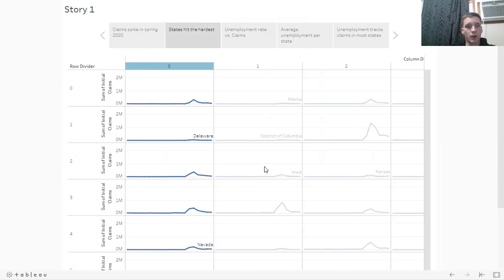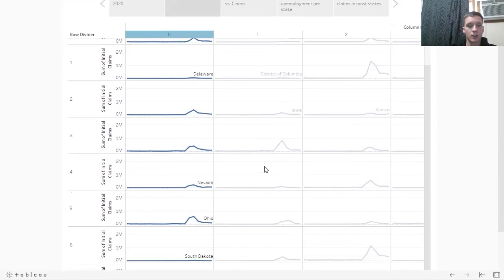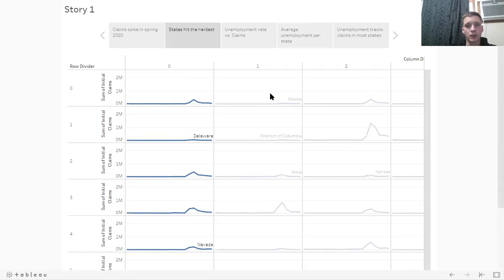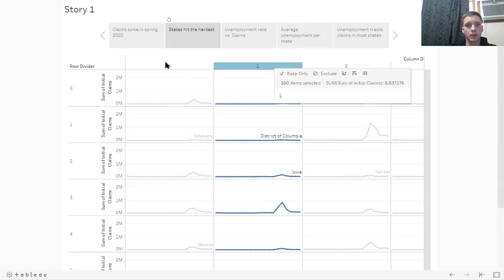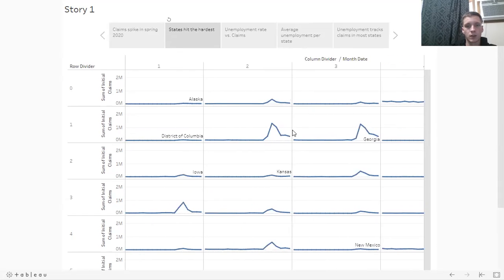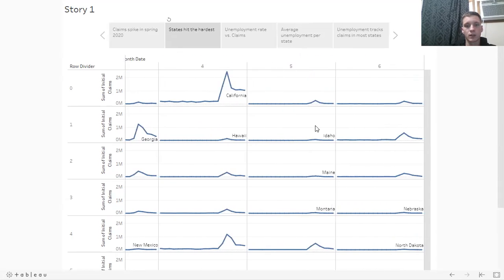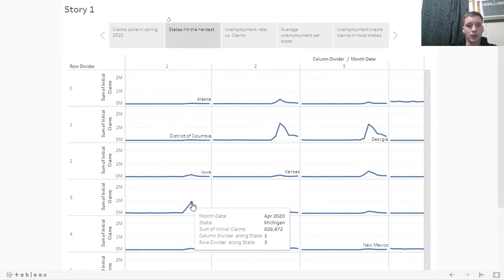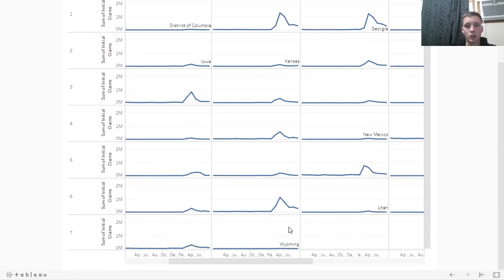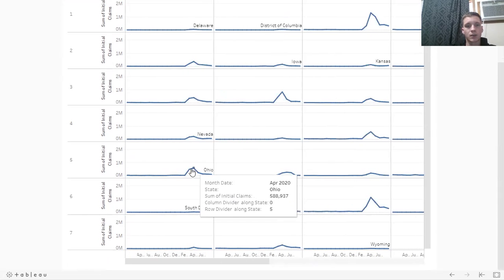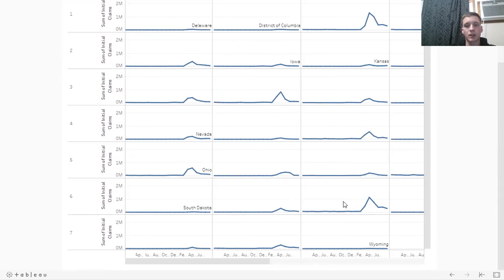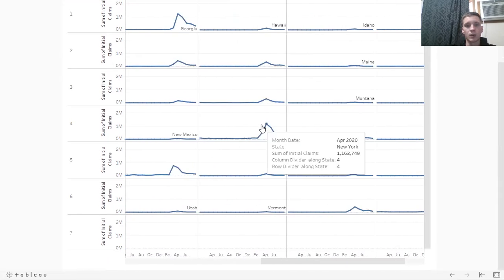Next, we have a panel chart of the states that have been hit the hardest. Typically, what I've seen going through these is Florida, Georgia, California, and then some other outliers like Michigan. But Texas, California, and the southeastern part of the U.S. seem to be hit the biggest, along with New York.